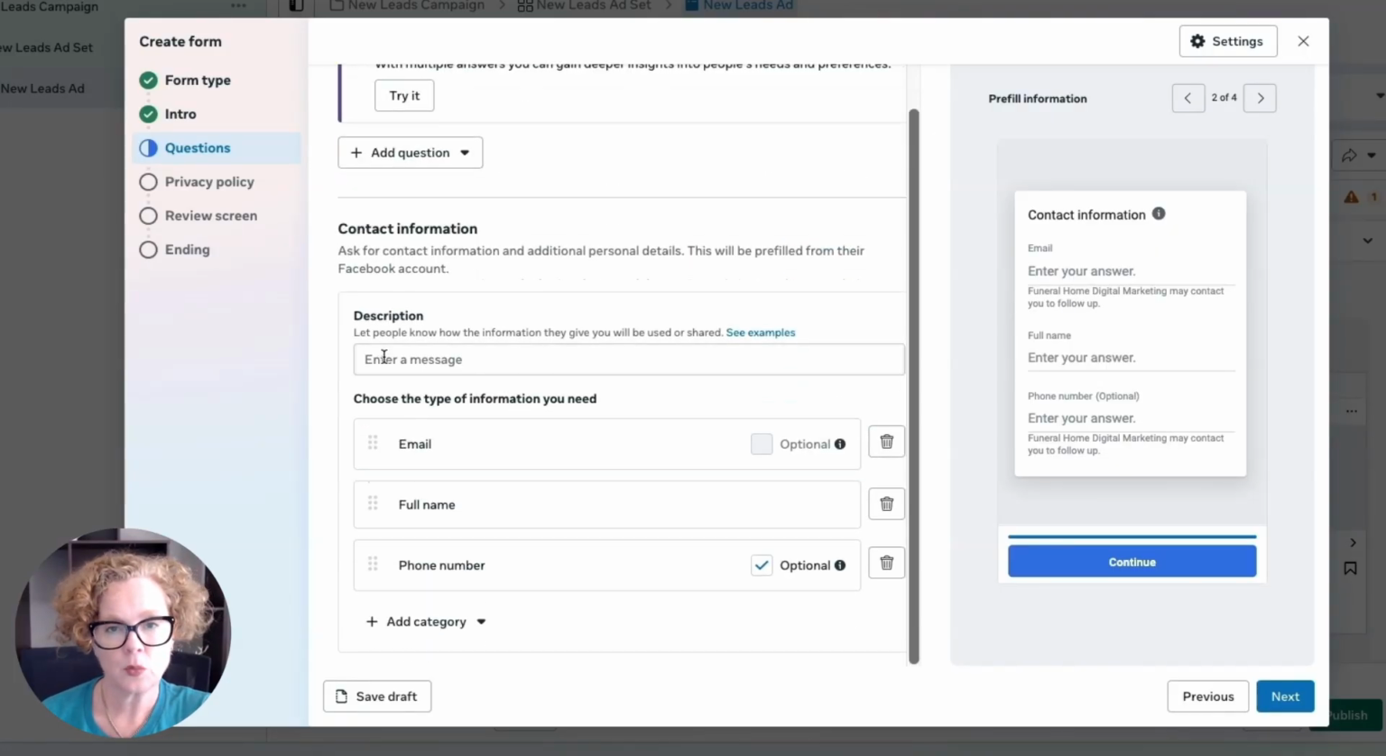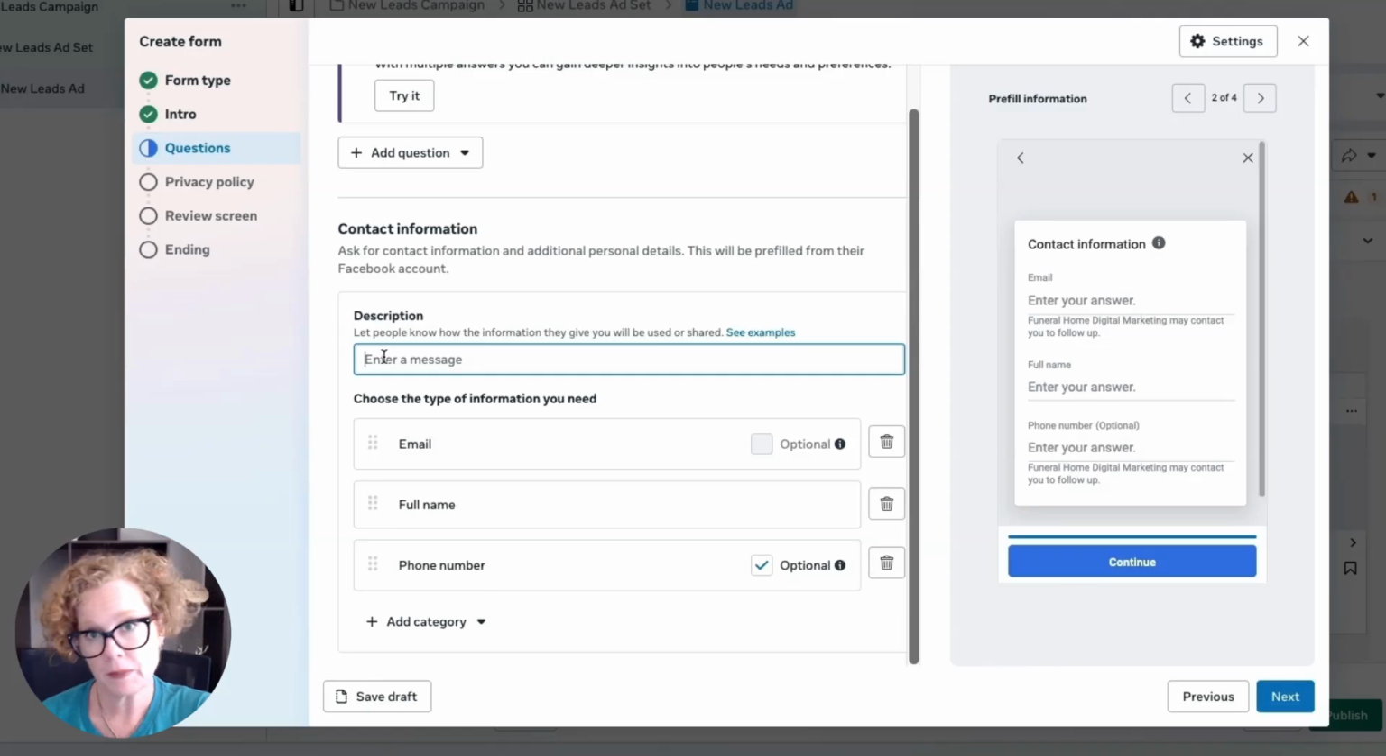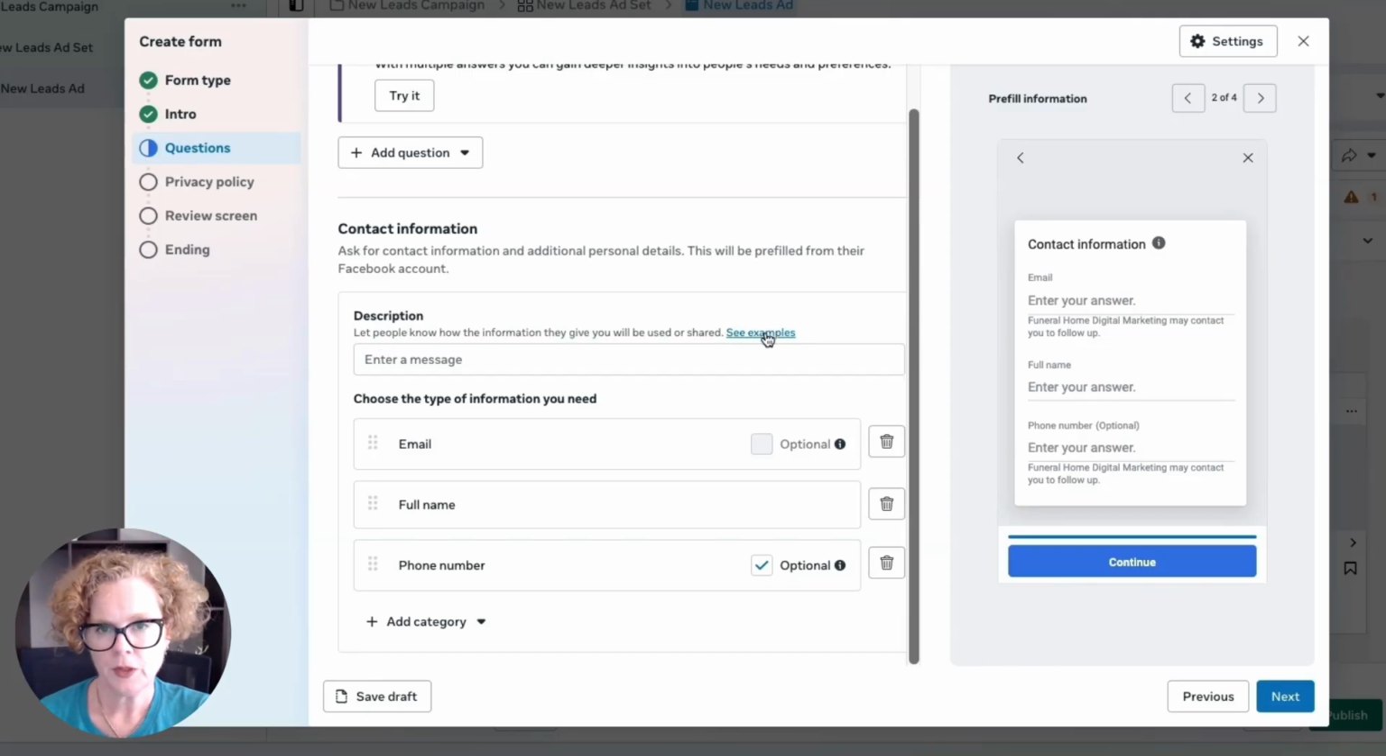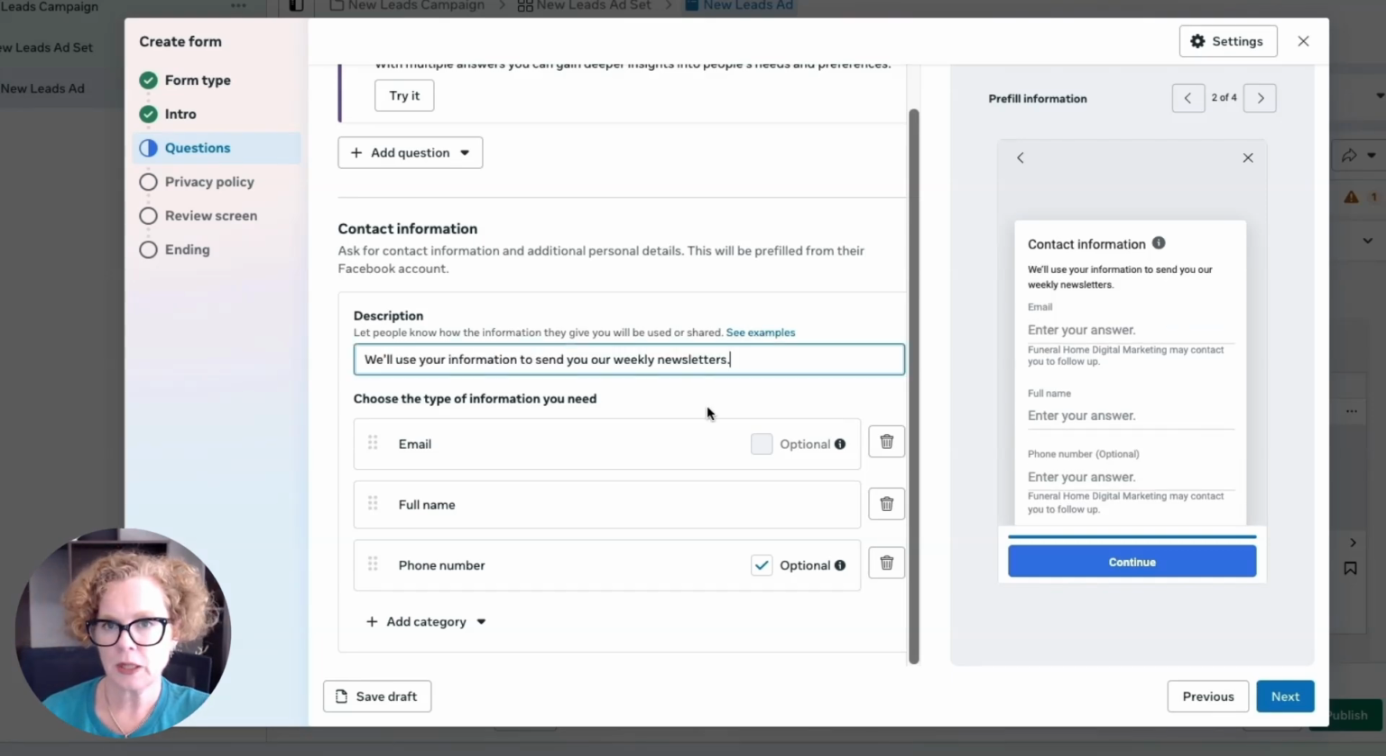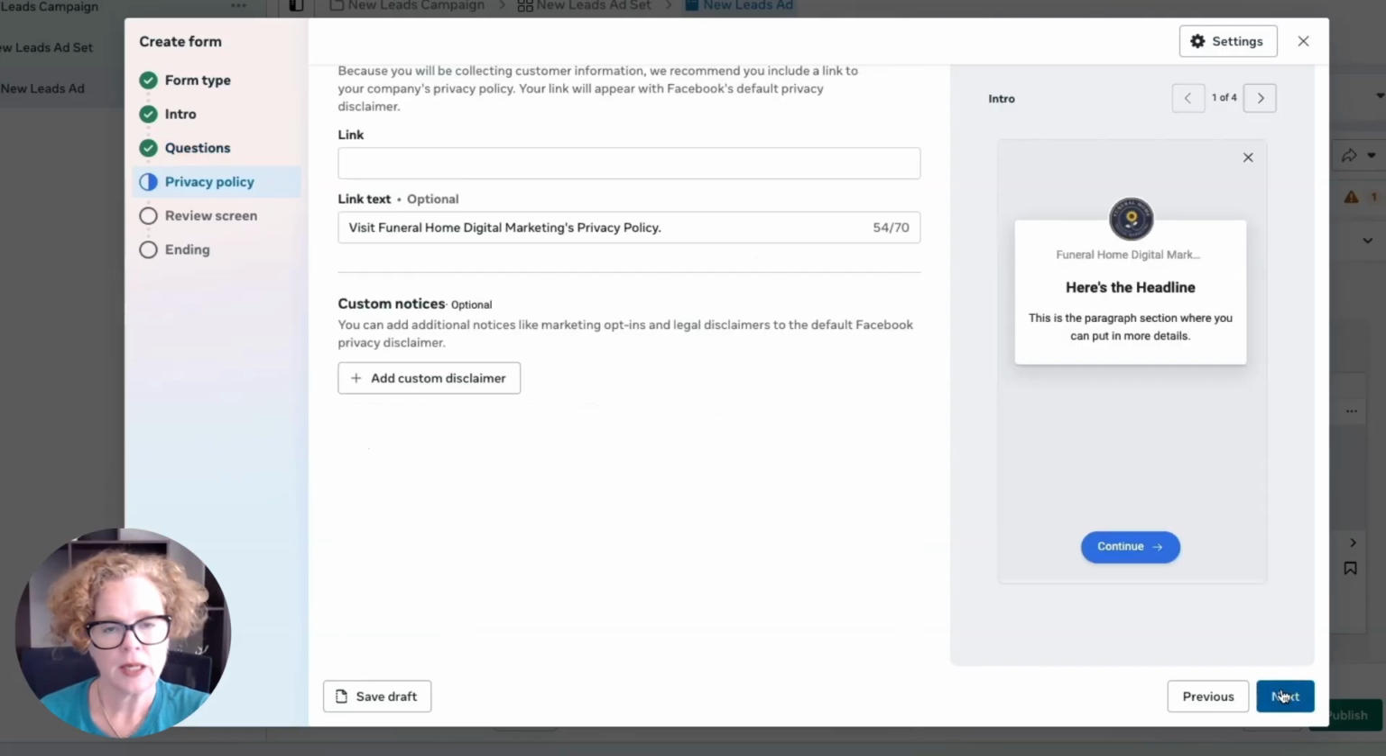Now here is where you might put in some information about what you're going to do with the person's contact details. You can click here to see some examples for what to put. Here's one: we'll use your information to send you our weekly newsletters, or we'll use your information for our sales team to call you back, whatever may be relevant. Then click next.